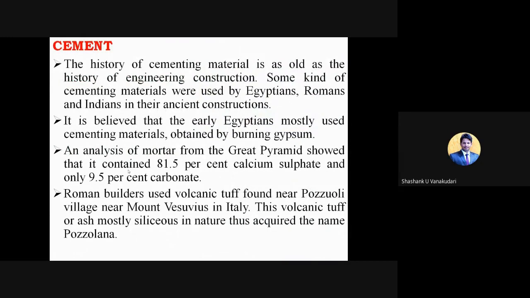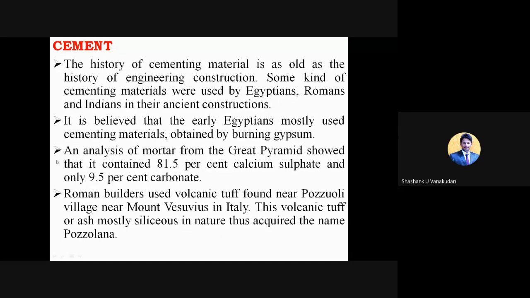So the basic history about the cement, that where exactly we started using this cementitious material. The history about the cementitious material is as old as the history of engineering constructions. You have seen so many constructed buildings from so many years back. For example, in Egyptian countries you have seen the pyramids. Even while constructing those pyramids, they used this cementitious material. So the cement has that much history, and from those times onwards we started using cement in the construction field.